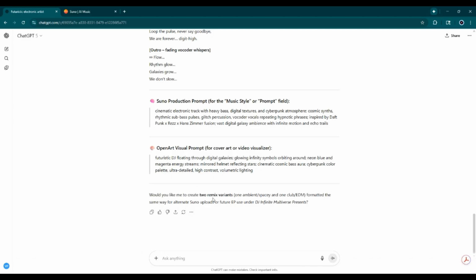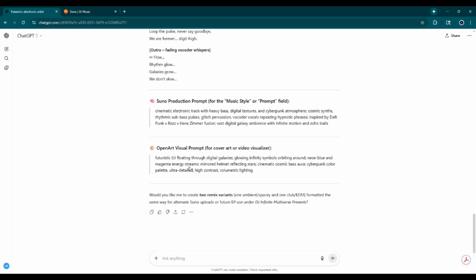And then it's also giving me some options if I want to do some remixes and things like that. But we're not gonna do all that. We're just gonna go ahead and use what we have so far, all right? And also notice that along with giving me suggestions for a remix and the production style for Suno, it also gives me a prompt to create a single art, a song cover. A CD cover is what we used to call them. I don't know what they call them now that we don't use CDs anymore. I guess it's just the single cover, or let's just say the artistic cover for the song.